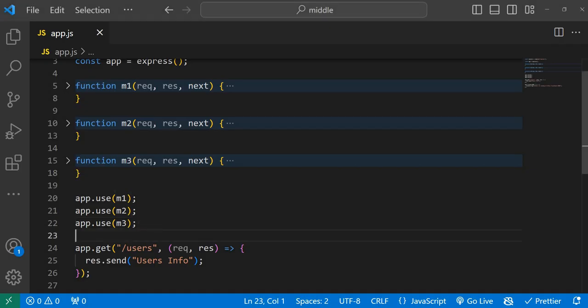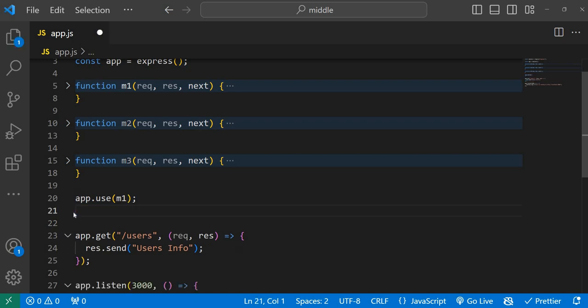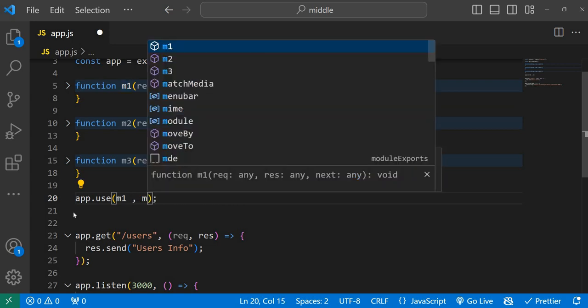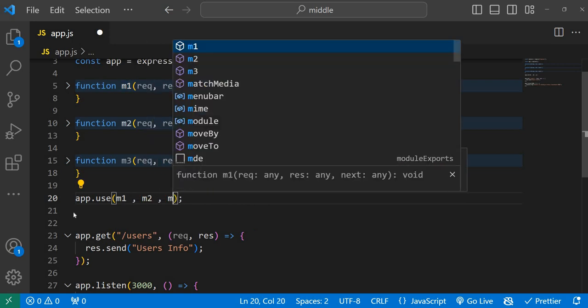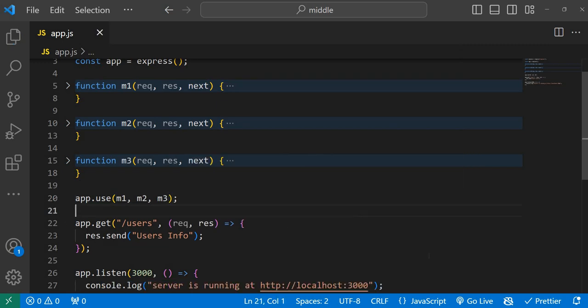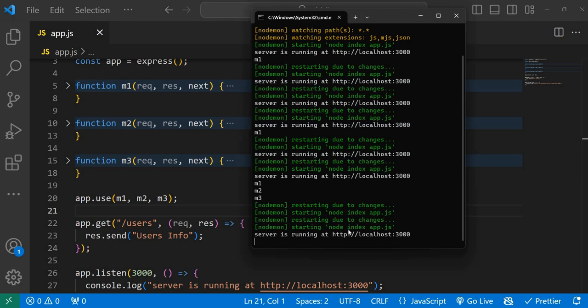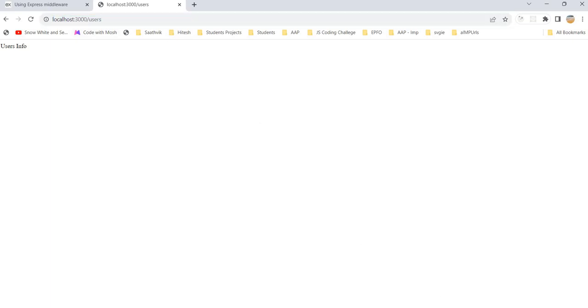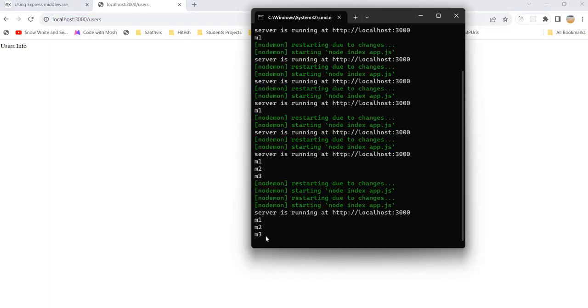Instead of using app.use multiple times, with one app.use you can add those things in a sequence: M1, M2, and M3. If you see, this is also the same. Again, the server is up and running, and now just hit the server one more time. So you will get M1, M2, and M3.